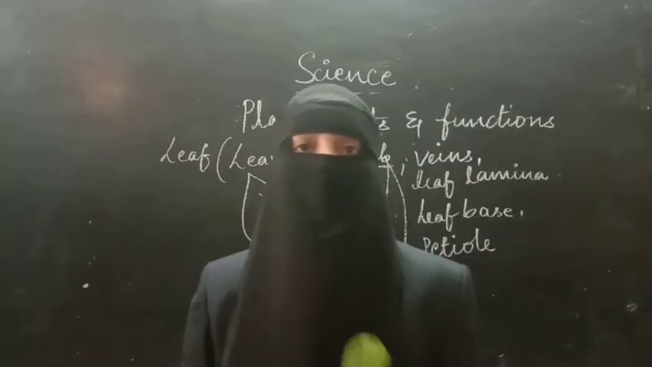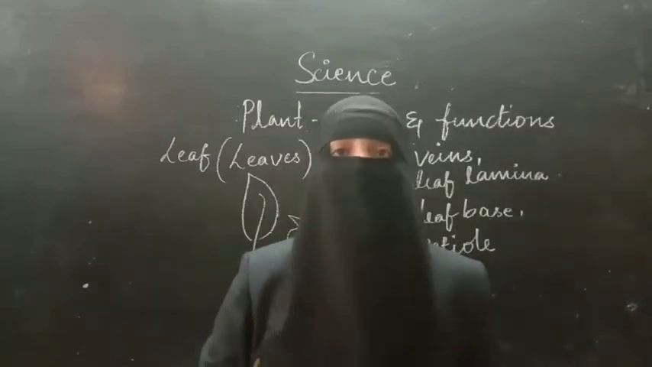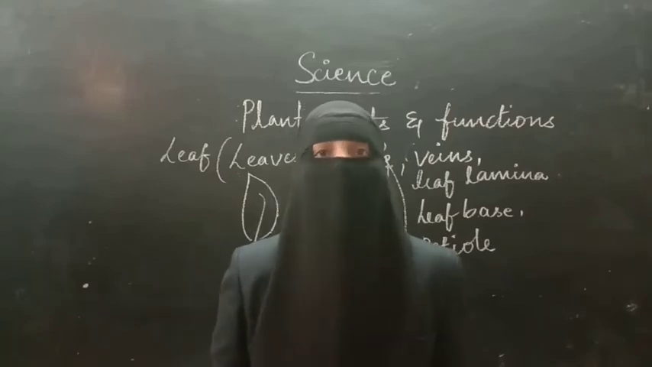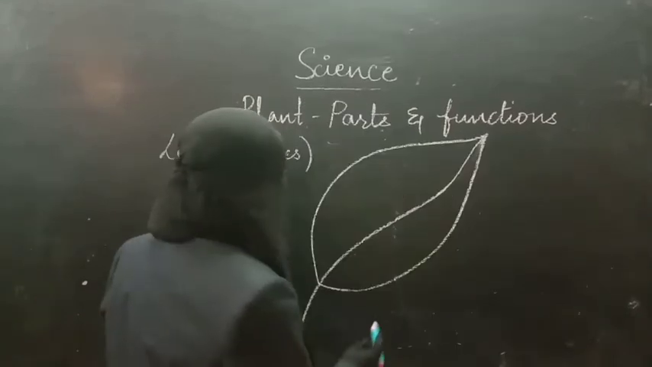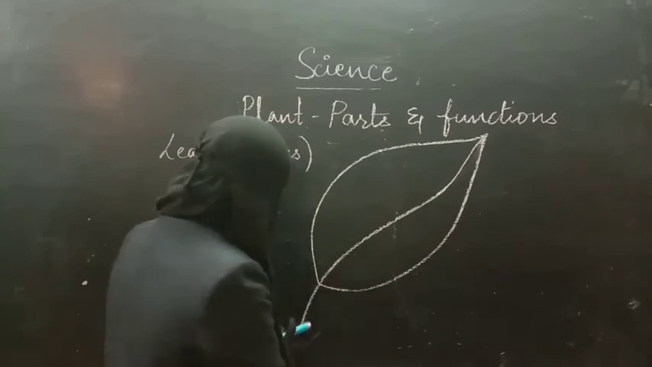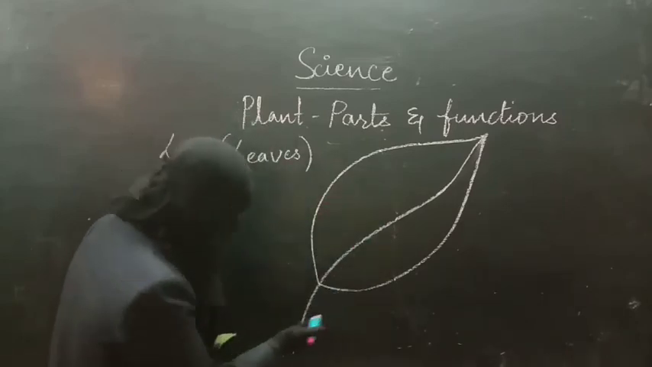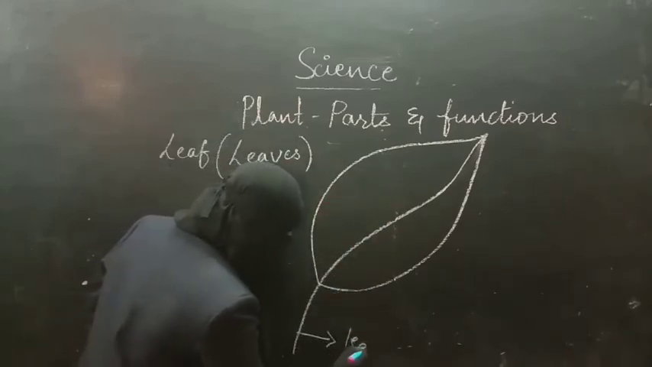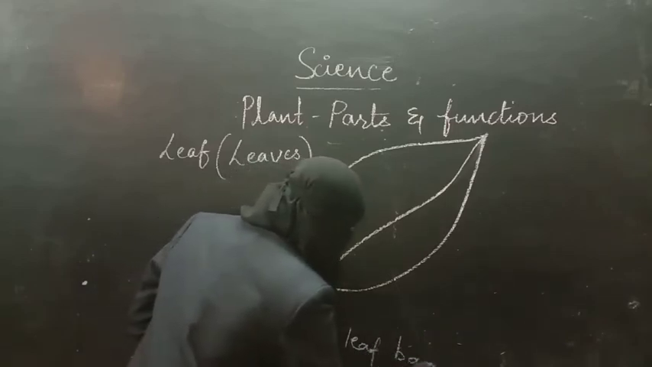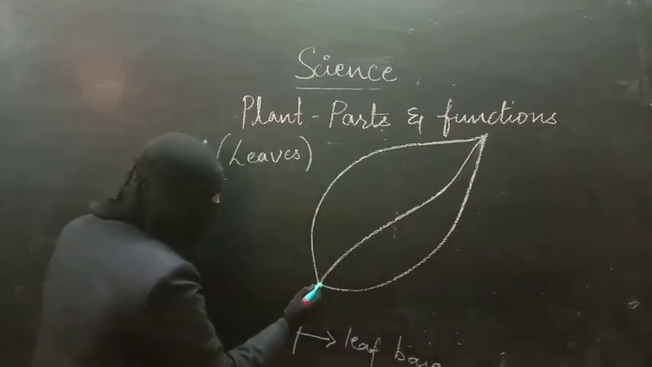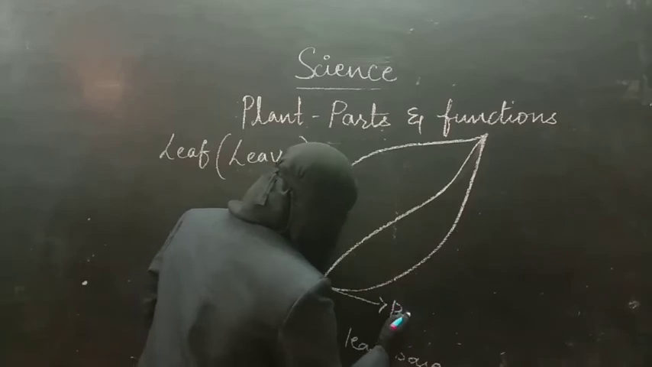These are the important parts of a leaf. Now I am going to draw the diagram of it and show the labeling of the leaf. I have drawn the outer structure of the leaf. So let us start labeling from here itself. This is the leaf base. After the leaf base, above it, we can find a part that is called the petiole.